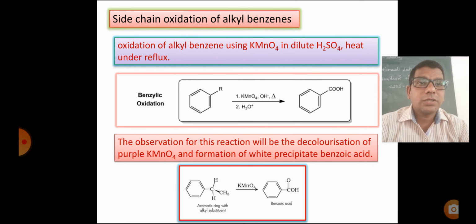Side chain oxidation of alkyl benzene. Oxidation of alkyl benzene using KMnO4 in dilute H2SO4, heated under reflux, gives benzoic acid. The observation of this reaction will be decolorization of the purple KMnO4 and formation of a white precipitate of benzoic acid.